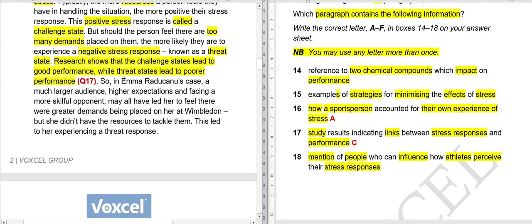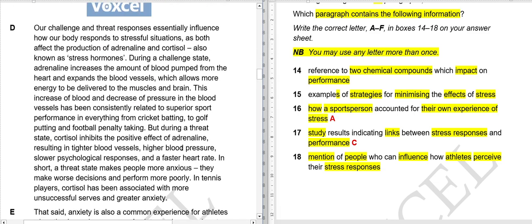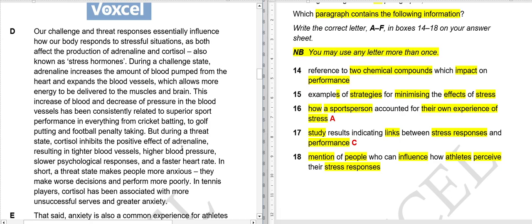What I'll do is, because we know this is the name, we will always underline or highlight our names. So in case of pen and paper, underline, circle, whatever you want to do across the names or dates, do that, so that you can find them in the later sets of questions. D paragraph. Our challenge and threat responses essentially influence how our body responds to stressful situations, as both affect the production of adrenaline and cortisol, also known as stress hormones.